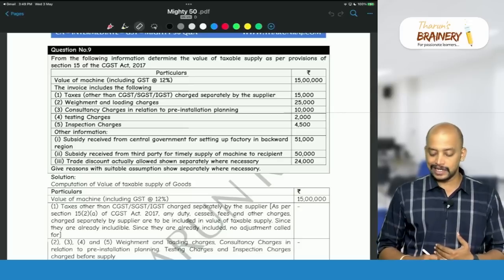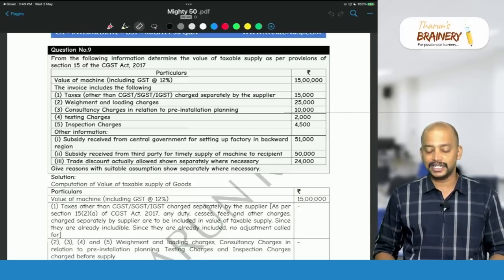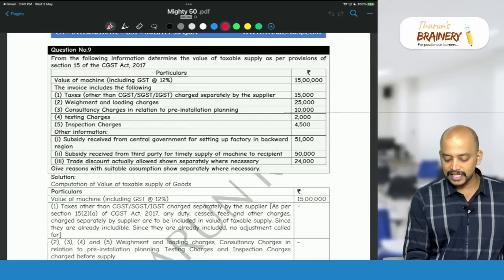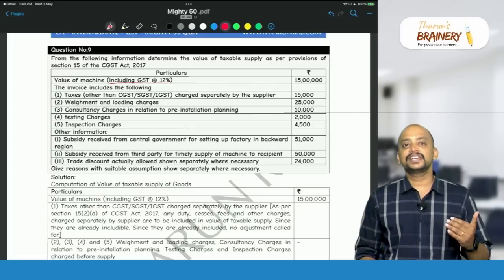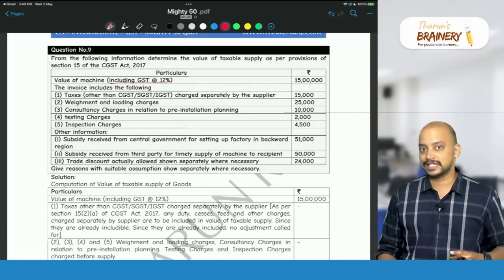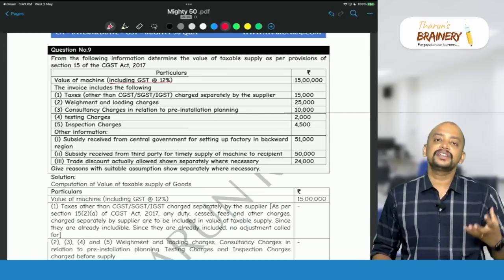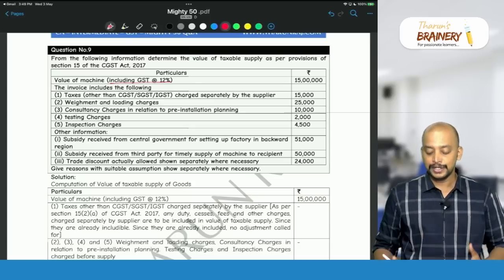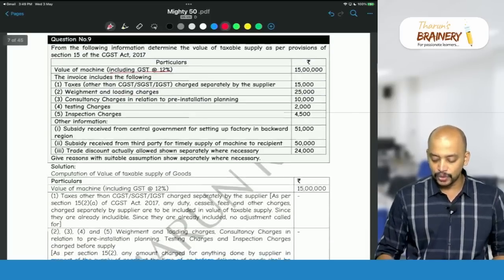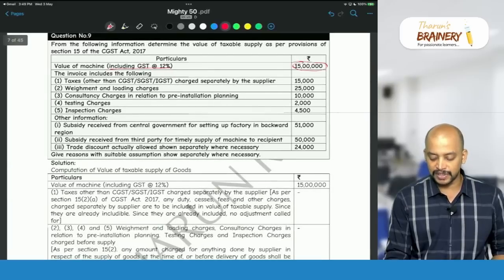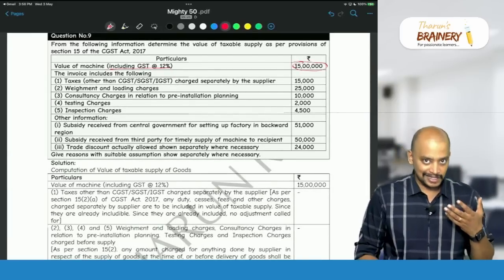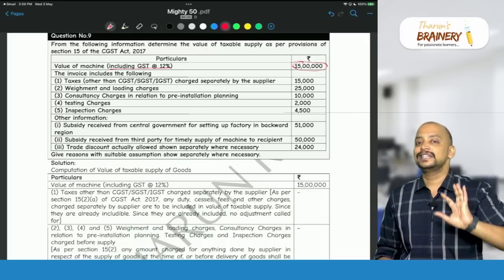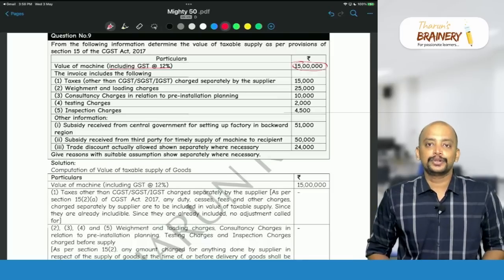Value of machine is 15 lakhs including GST at 12%. Whenever the information is given as inclusive of GST, all the expenses given in the question are also inclusive of GST. So we need to make the adjustments. Take 15 lakhs and make the adjustments to it, and you will arrive at one value. That value will be inclusive of GST, and accordingly GST will be computed on an inclusive basis.